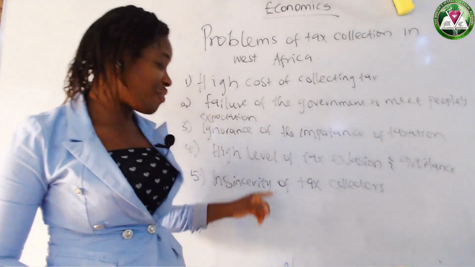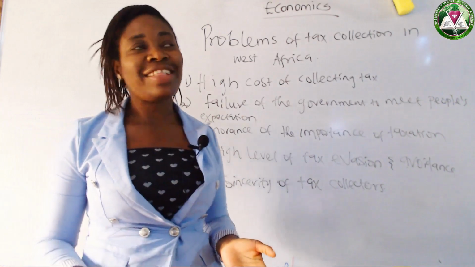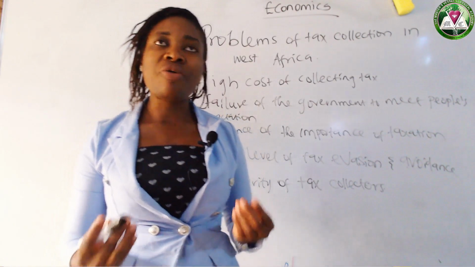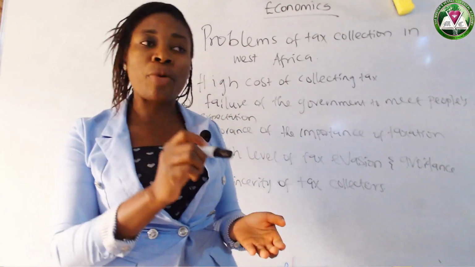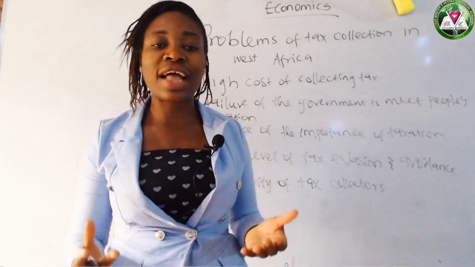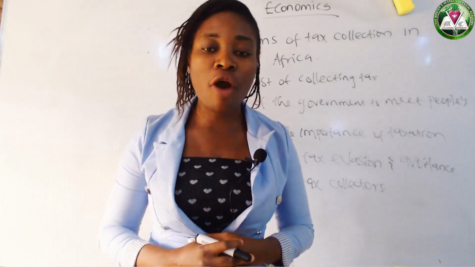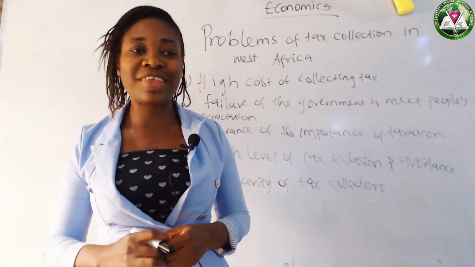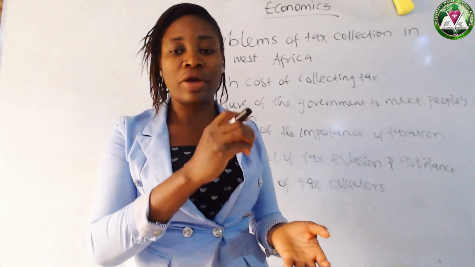Now we have the last one. We have insincerity of tax collectors. You know, they keep on collecting tax. These people that collect tax, are they really using the tax? Are they really remitting the tax to the appropriate quarters? Now you see that insincerity of the tax collectors may come in the form of dishonesty and bribery. You see them collecting bribes. Being dishonest, they will not give the actual amount they collected.